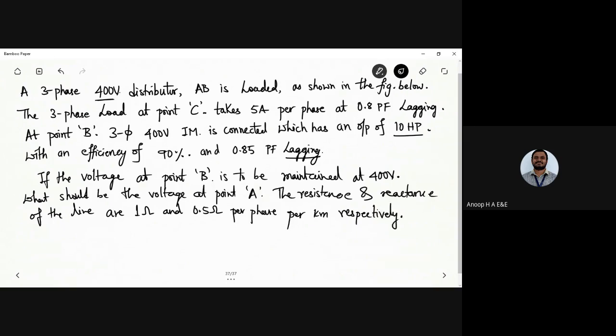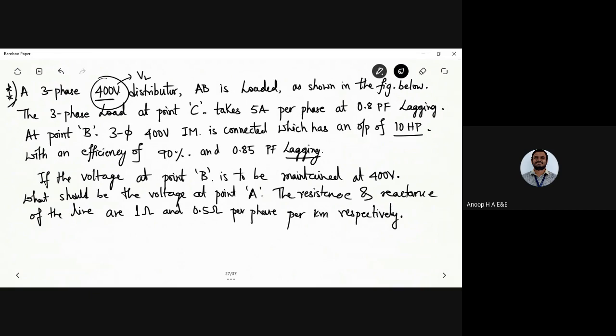Got it? So this is one of the important problems that you will be solving for a three-phase system. You have to do it per phase and then extend it to a three-phase analysis. So let us start right now. We will take the per phase value. This is the line voltage, which we call VL.